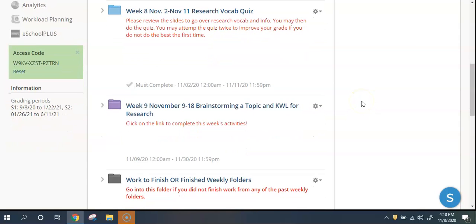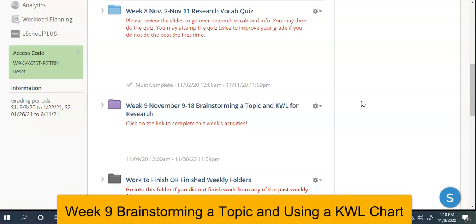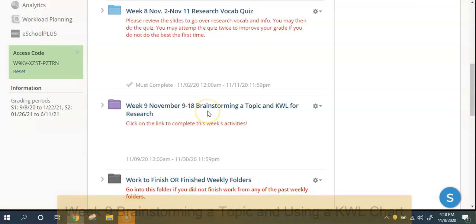We're into week 9 now in media, and we're actually going to start doing some research. I know I've given a lot of vocabulary. We've gone over a lot of review things about research. Well, now we're going to get into it. So you're going to start with the purple folder, week 9, November 9th through the 18th. And this is brainstorming a topic and KWL chart for research.